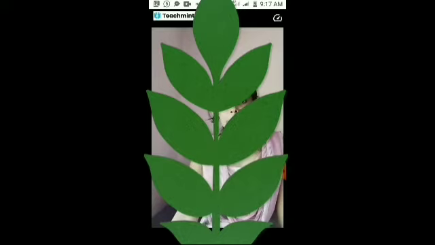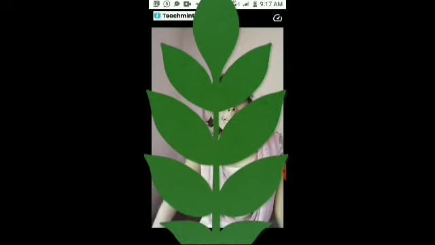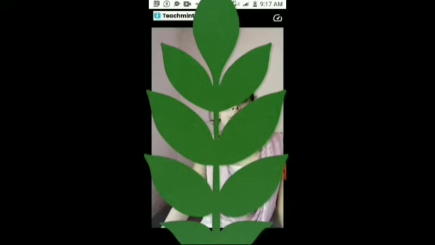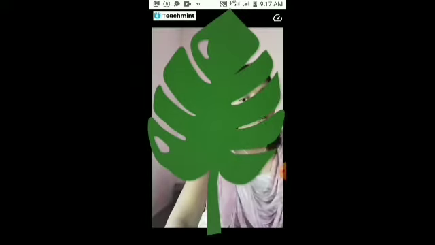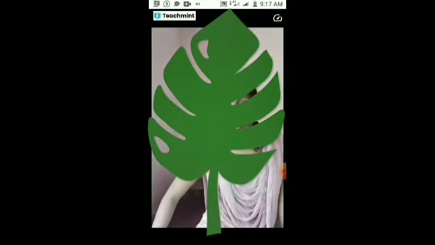Okay, but the frog is an amphibian. Amphibian means that it can live on land and in water both. So we call it an amphibian. When the frog is present in water, it can breathe through its skin, and when it is present on land, it can breathe through its lungs.